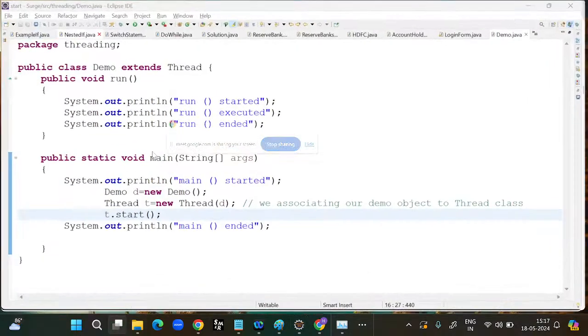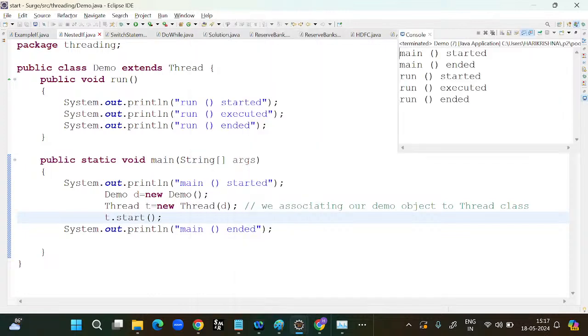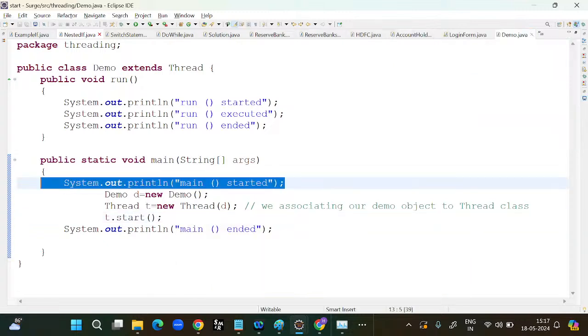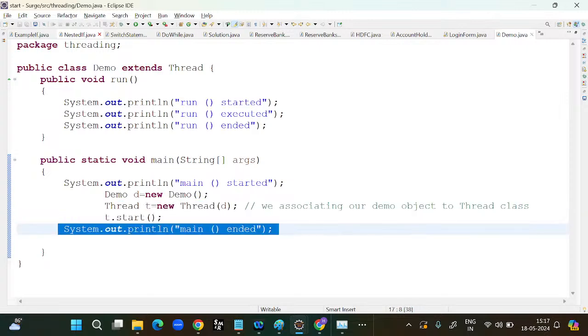Okay, now I am executing the file. You can observe what the result will be. First the main thread got executed, and then the custom thread got executed, meaning the two threads executed parallelly. But in the previous case, first this line got executed, after that this line, after that this line. That is the sequential operation.